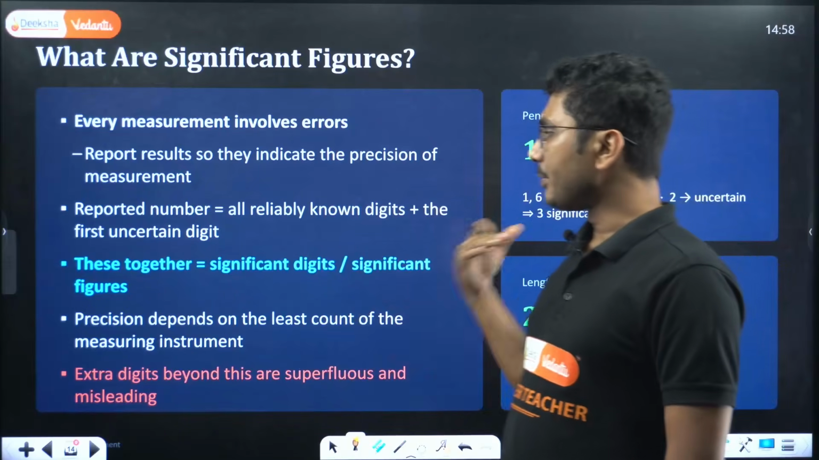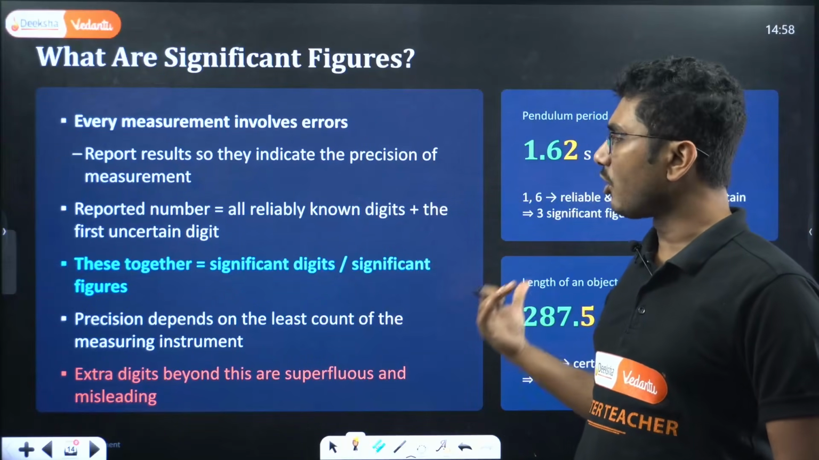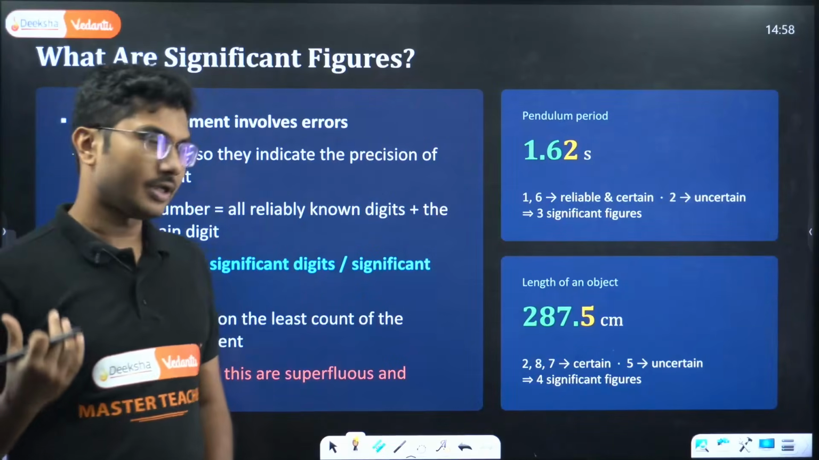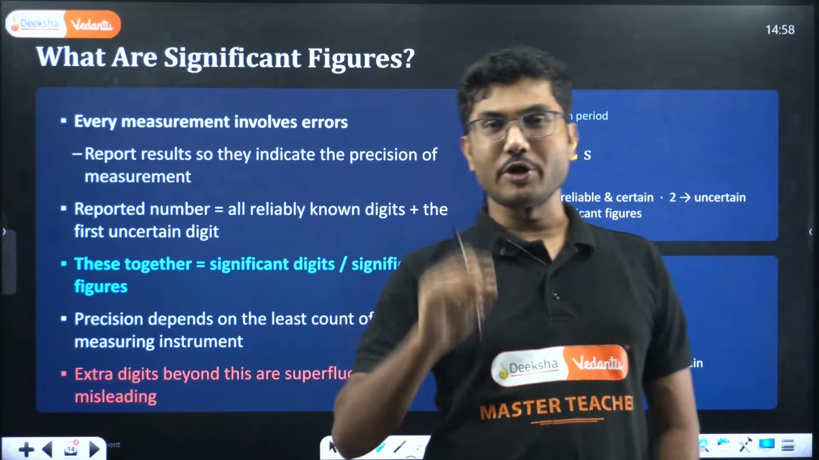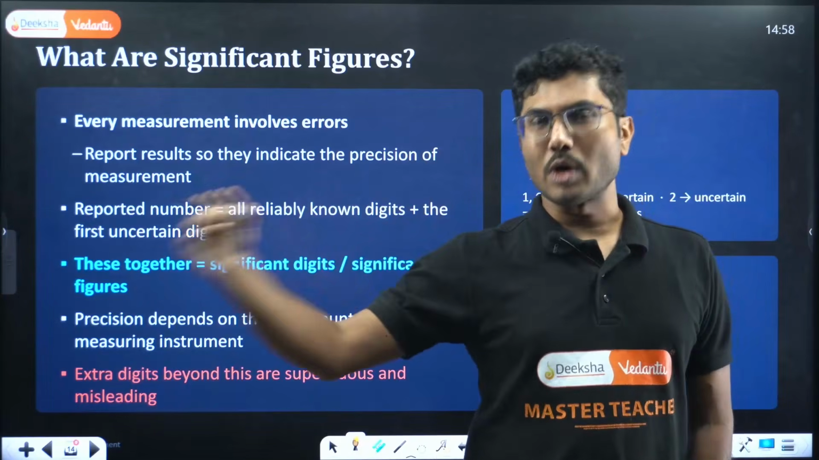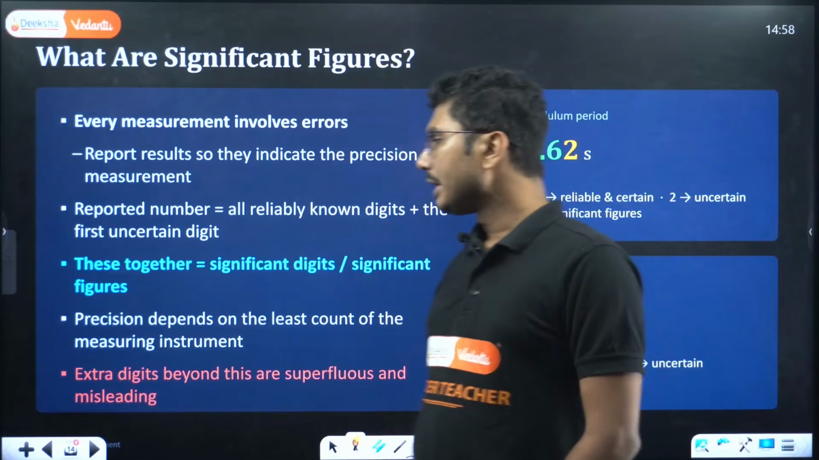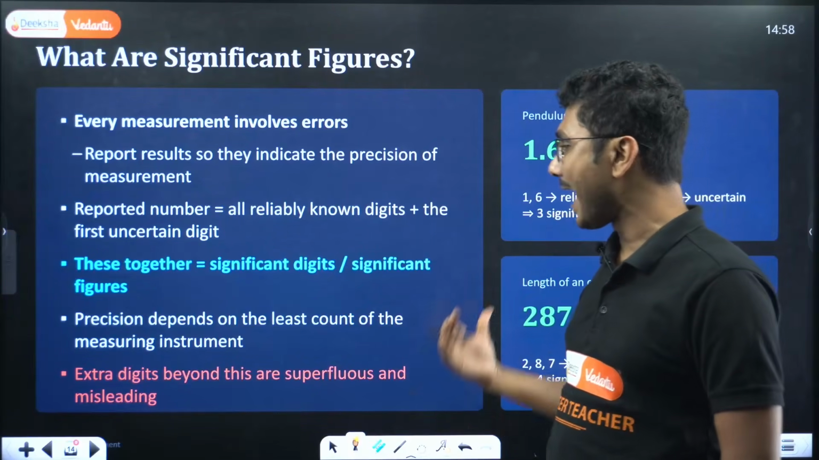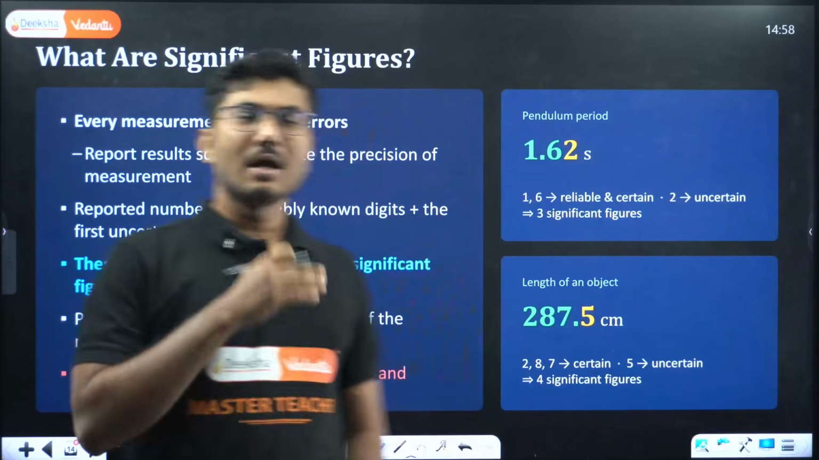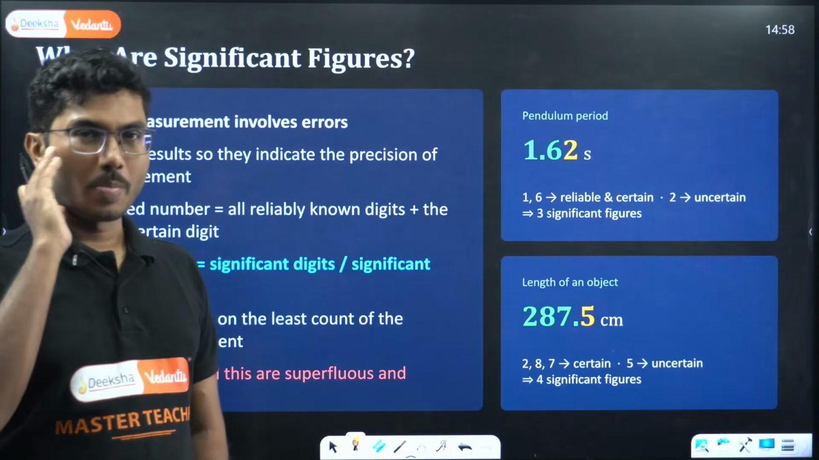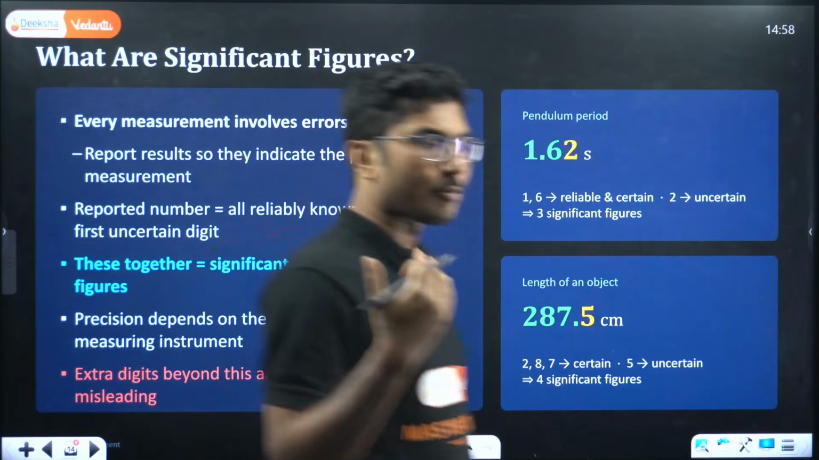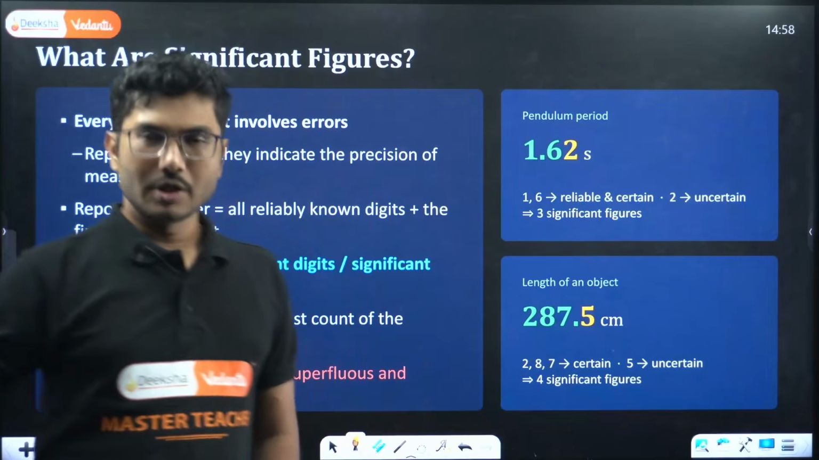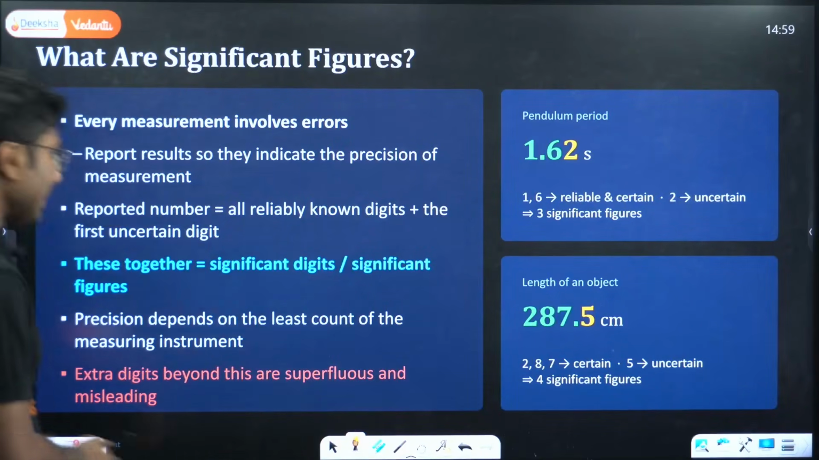Precision depends on the least count of the measuring instrument, obviously. So in our case, the precision was dependent on least count. We can measure 0.1, 0.2, 0.3, but not 0.1, 0.1. Extra digits beyond these are superfluous and misleading. If I say 4.282, that is not meaningful. 4.282 has no meaning because that 2 is completely absurd. So anything beyond that measurement is basically superfluous.